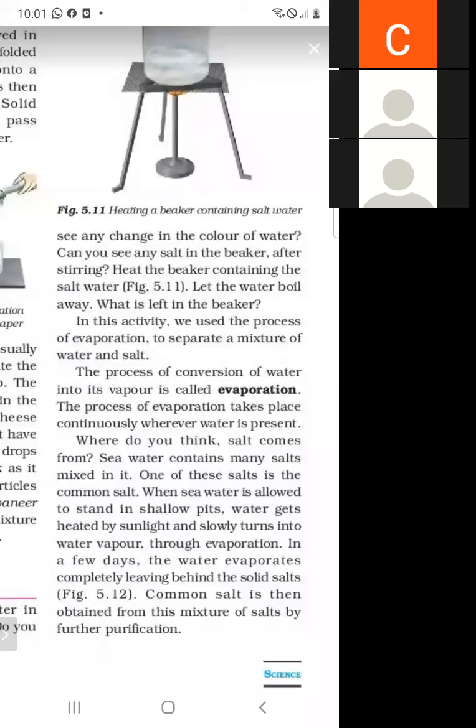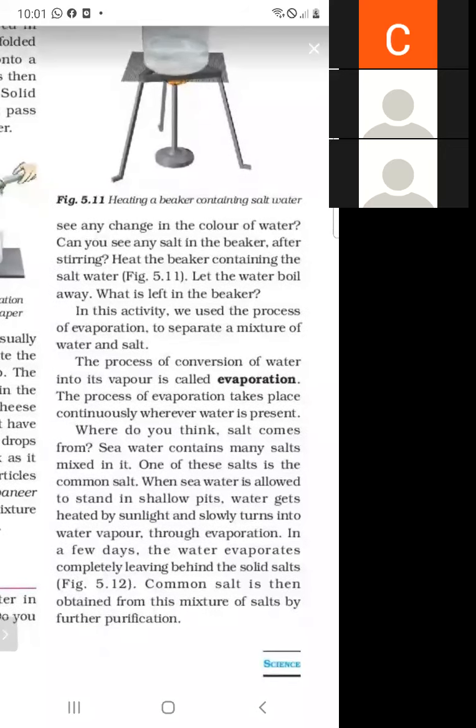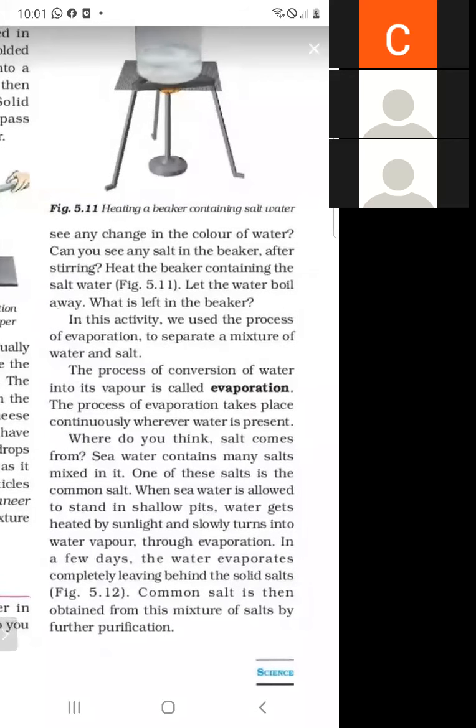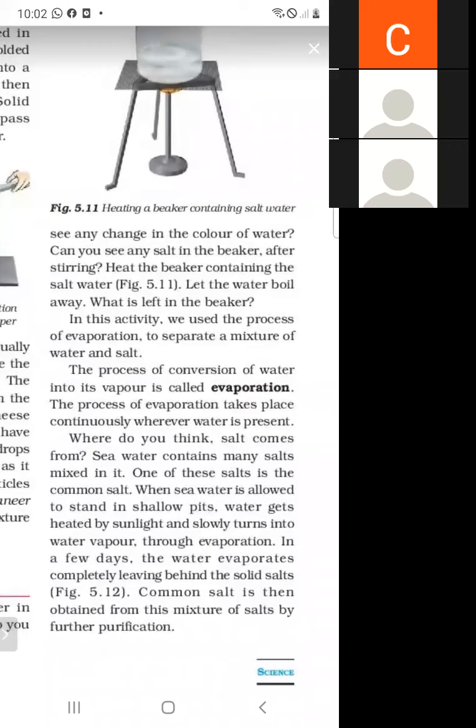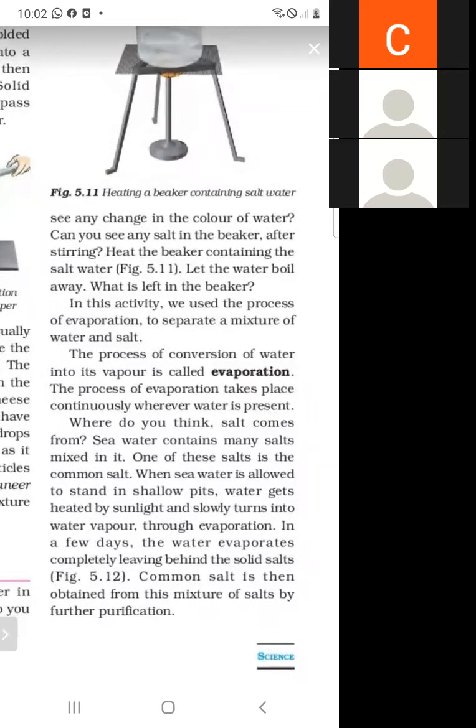The process of evaporation takes place continuously wherever water is present. So what do you mean by evaporation? The process of conversion of water into vapor is called evaporation, and this process takes place continuously wherever water is present. And what did we mean by the process of evaporation? The process of converting water into vapor is called evaporation.